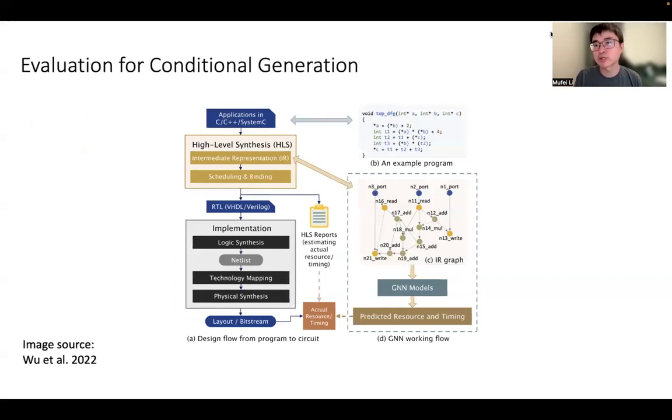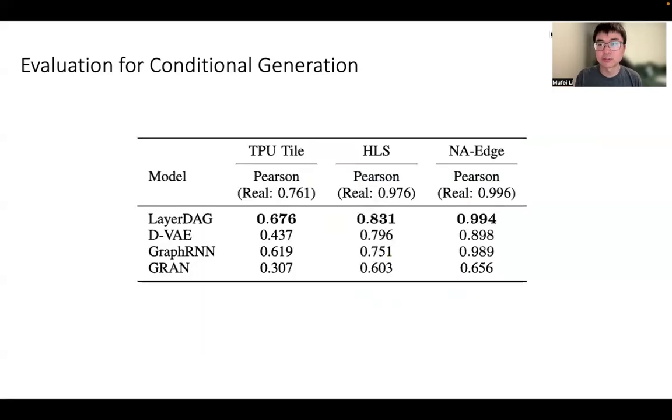Specifically, we use the trained LayerDAG model to generate synthetic DAGs conditioned on real labels. We then use the generated labeled DAGs to develop a cost model and evaluate the performance of the cost model on a held-out real DAG dataset. Assuming a strong correlation between DAGs and their labels, a better generative model will then lead to a better cost model. We report Pearson correlation coefficient as a metric for the cost models.